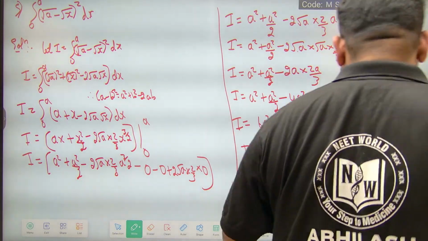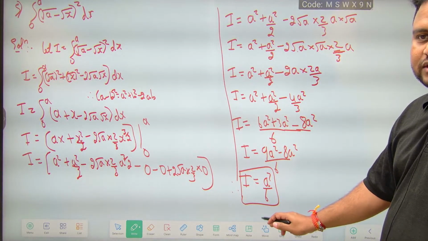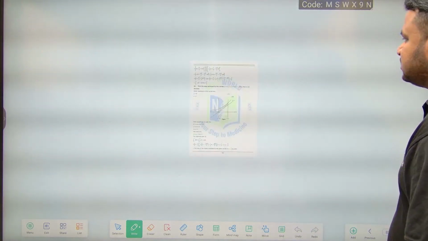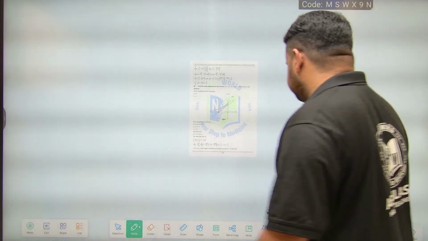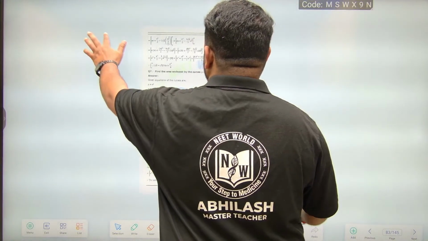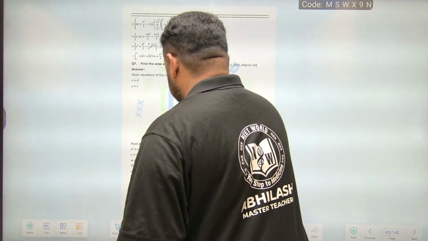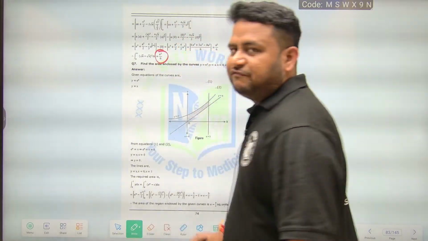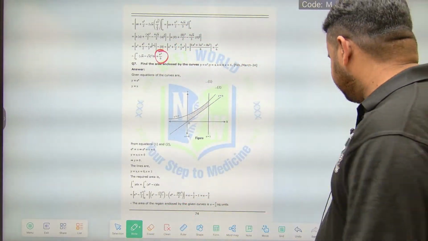So let us check the solution here. See, therefore I is equal to a square by 6 is the final answer. Let us check from this. Yeah, we are getting what? I is equal to a square by 6. See here also we are getting I is equal to a square by 6 is the final answer. Clear? Got it? Very important.